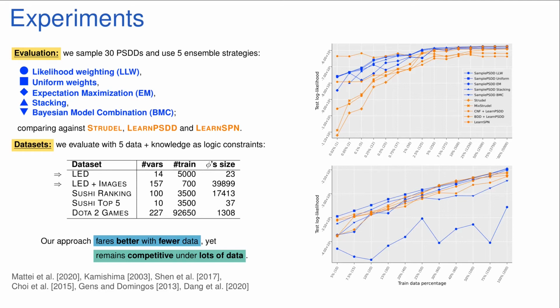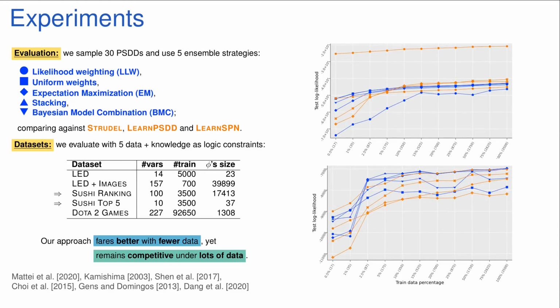We use several data sets to evaluate the performance. The graphs here on the right show the test log likelihood results for the lead and lead plus images data sets in function of the trained data percentage used for learning. The lead dataset is a toy problem that models a faulty 7-segment lead display for showing digits. Each segment is assigned 2 variables, one for its observable state, that is, if it's on or off, and one for its latent state, that is, was it supposed to be on or off. We impose logic constraints on the latent variables according to configurations that represent valid digits. The lead plus images variant worked similarly, except the latent space is a 10 by 15 black and white image, and the constraints are on the pixels.